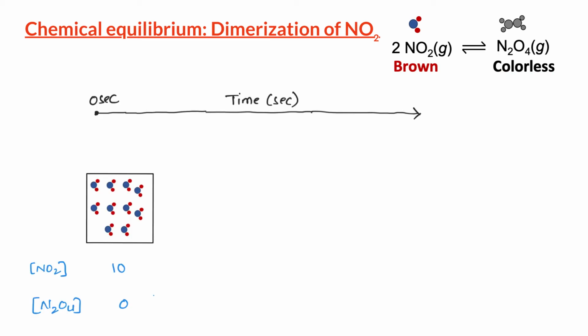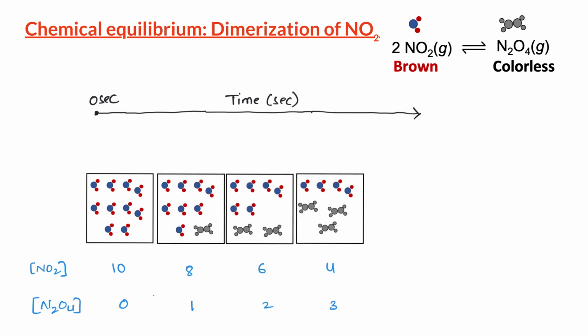Let us assume we start the reaction with NO2. That is, at time t equals 0 seconds, we only have NO2 in the reaction container and we do not have any N2O4. Over time, the reactant molecules react with each other to form products. That is, over time, the concentration of reactants decrease and the concentration of products increase.